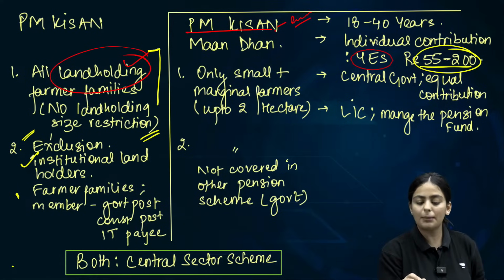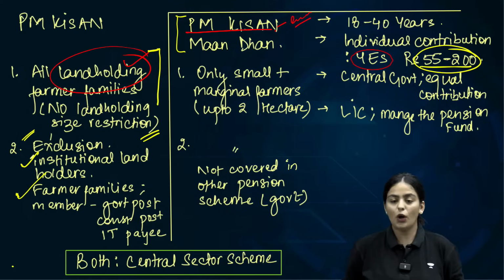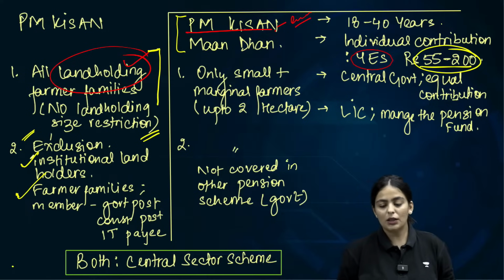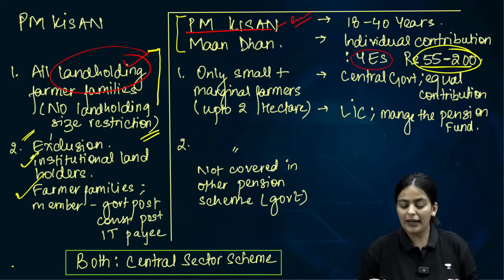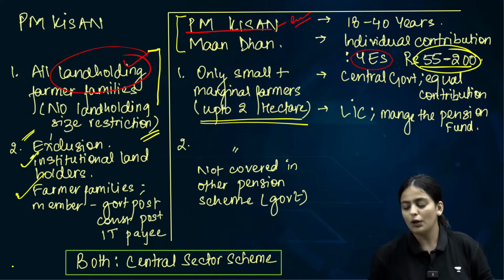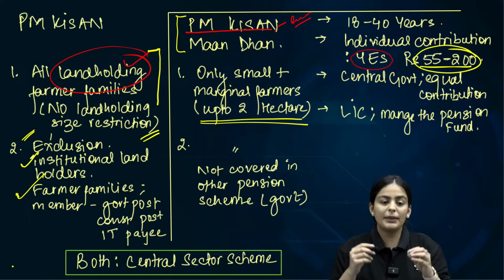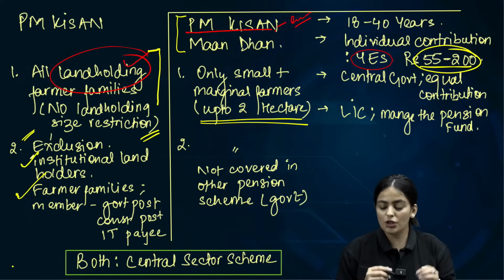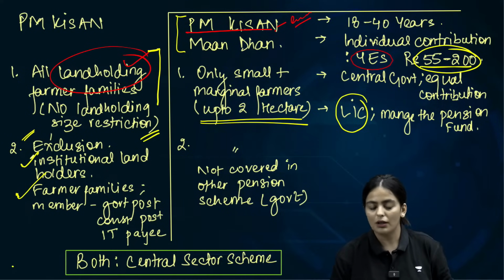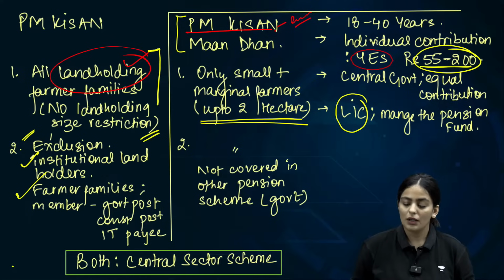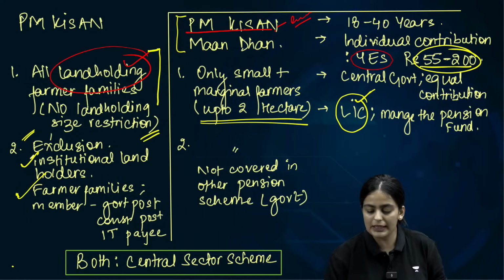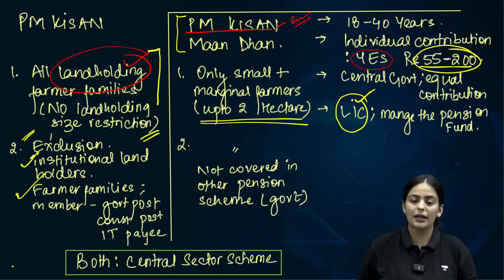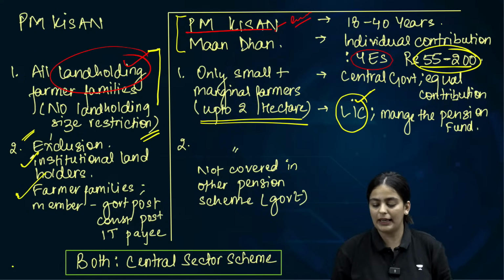When you talk about PM Kisan Mandhan, the only difference here is that it is only restricted to 2 hectares. Now there can be a question. Which is the fund manager? The pension fund manager is LIC. Can you remember that? The pension fund manager is LIC.